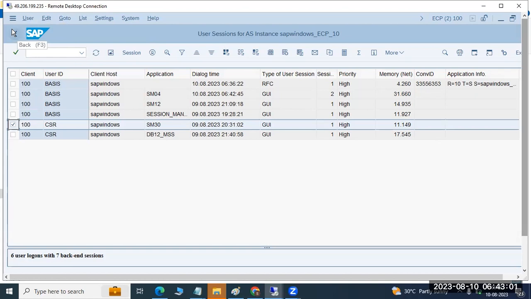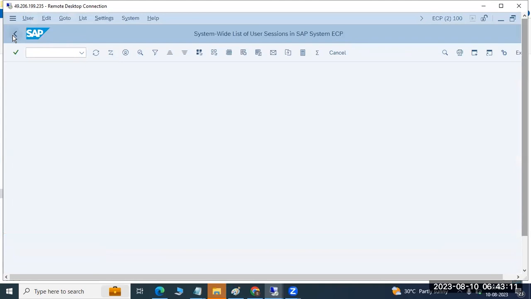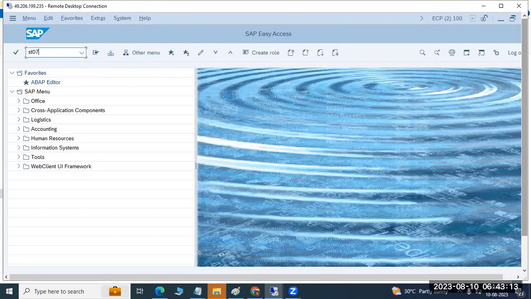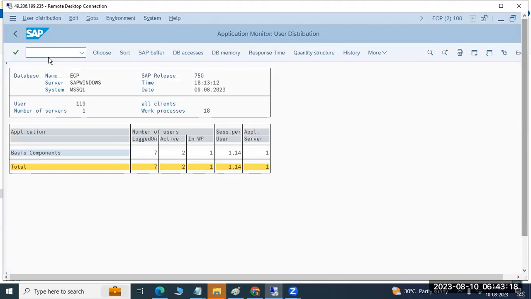This is how we can forcefully ask the user to log off, like we are logging off the users here. AL08 is worldwide, but ST07 is just for checking how many users are logged on in each component. That's it, only that information, and only a rough estimation, not which user. In each component, basis components, HR components, all the components, but we are all basis users, so you can only see how many basis users are logged in here.